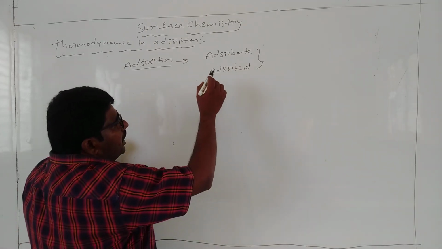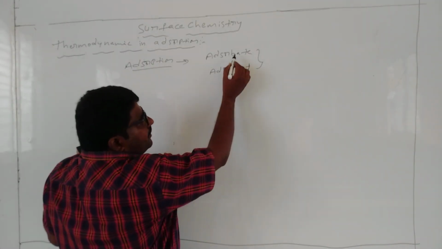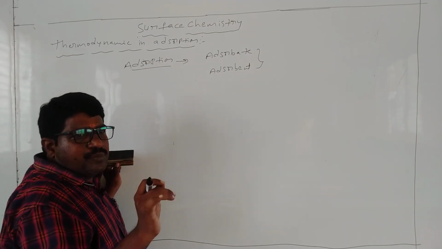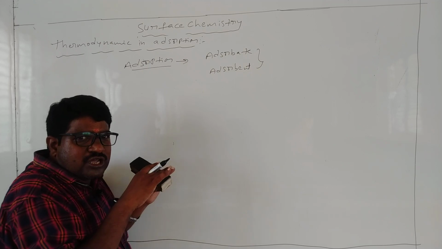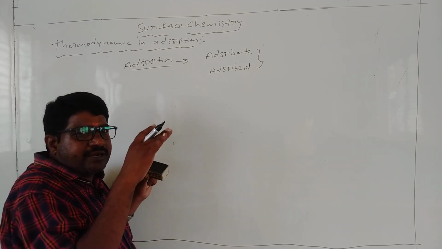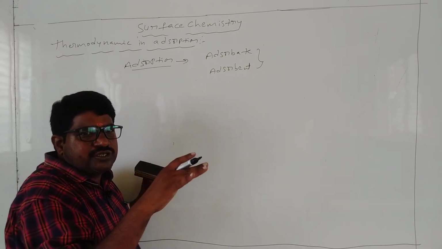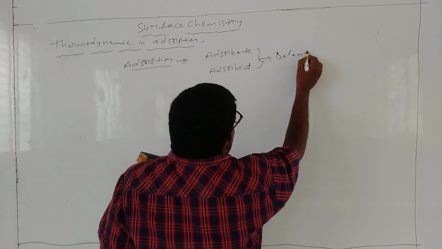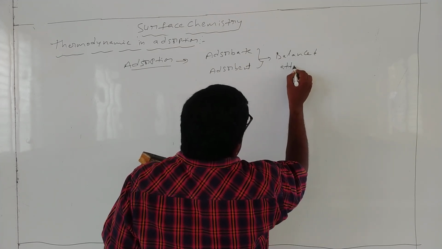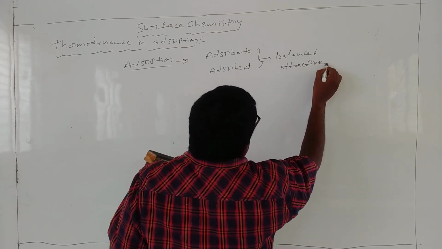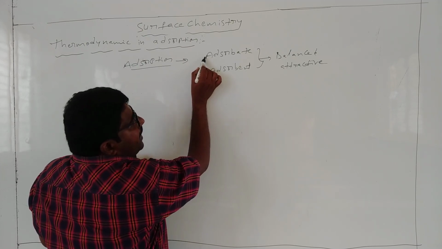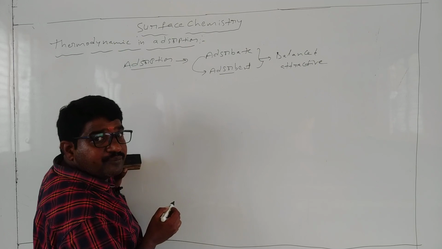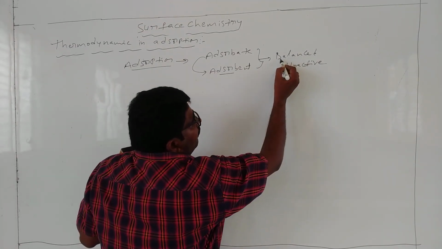But here the adsorption process is done, which means there is an equal balance, a balanced attractive force present. In between these two, the balanced attractive force, adsorbate particles accumulate on the adsorbent particles.